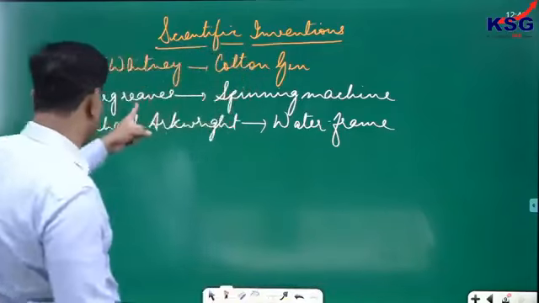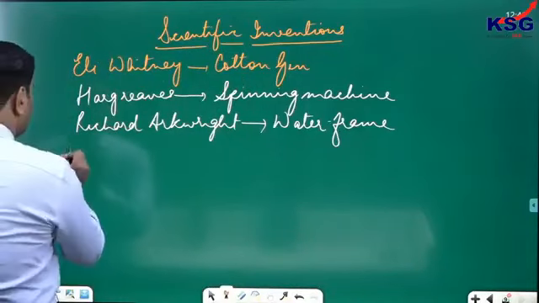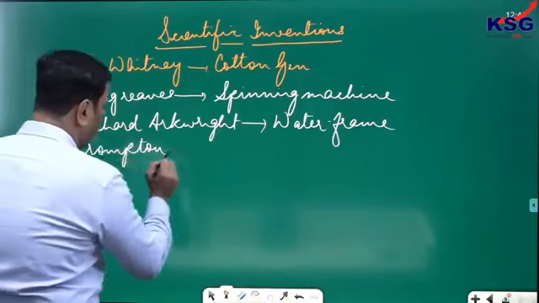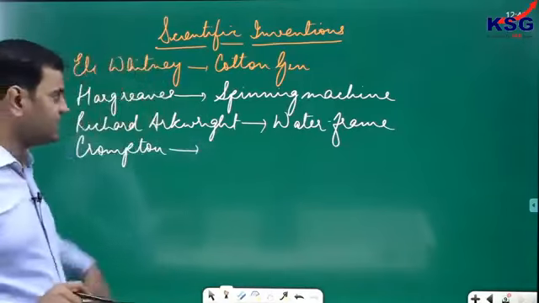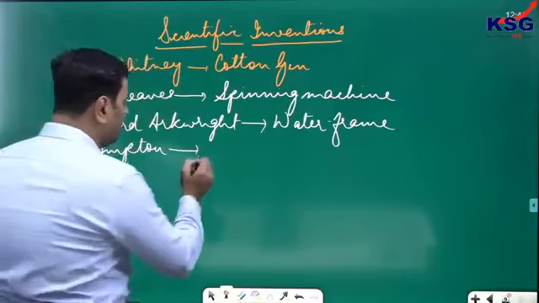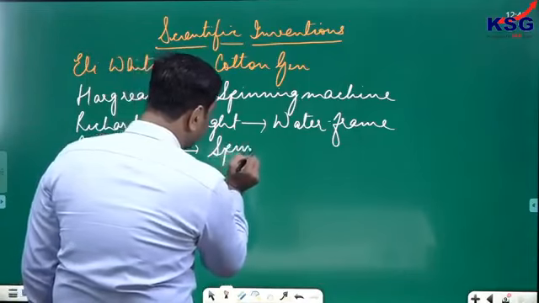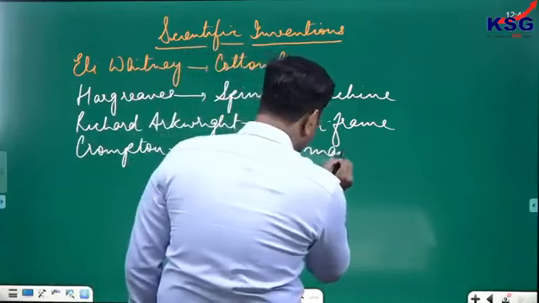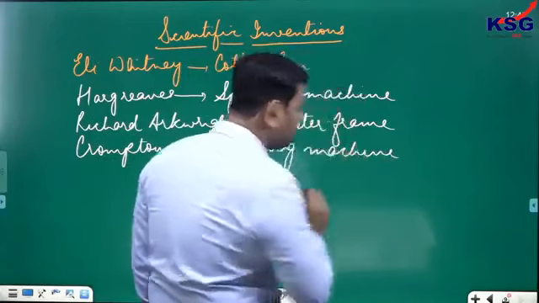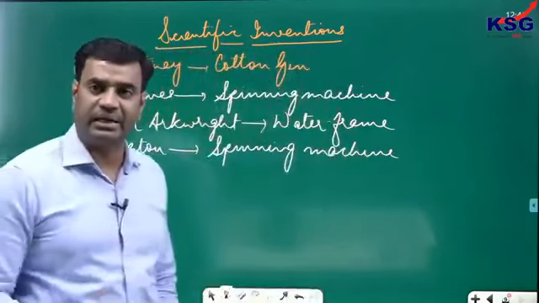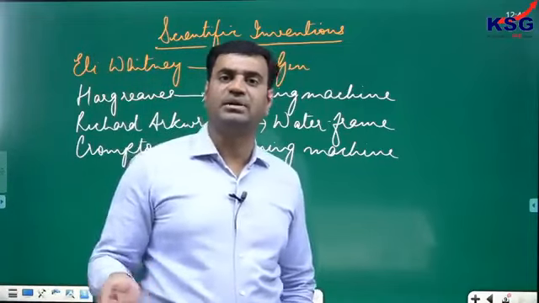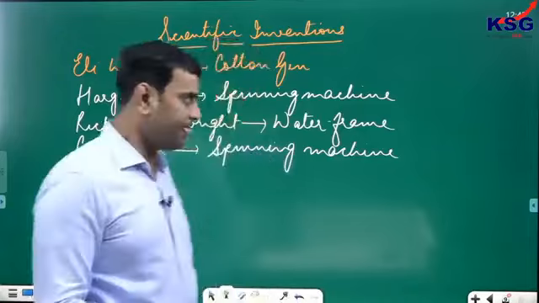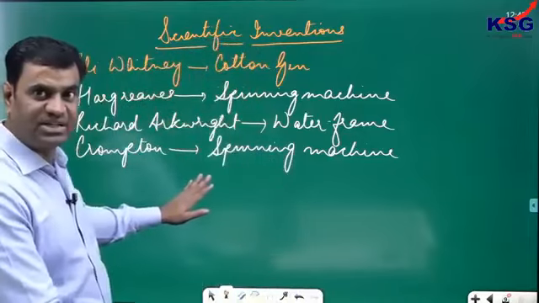The inventions of Hargreaves and Arkwright were combined together by another scientific personality known as Crompton, and Crompton finally improvised these two inventions and created the modern spinning machine. So the modern spinning machine was invented by Crompton, and Crompton began to operate the machine mechanically. So a large number of fine threads could be produced with mechanical operation of a spinning machine. This was another set of scientific invention and discovery.